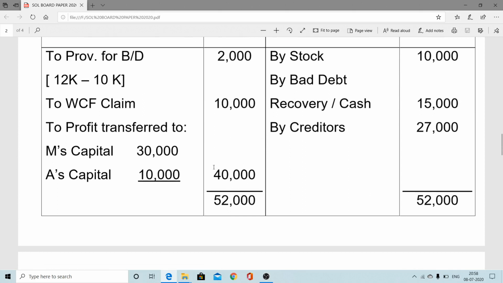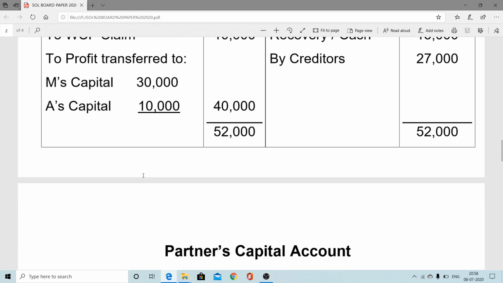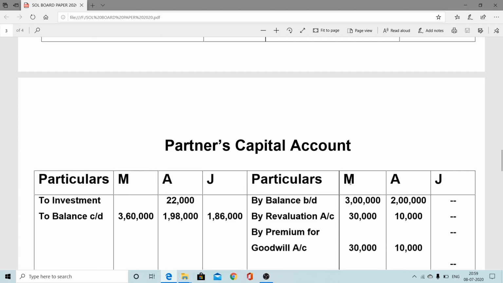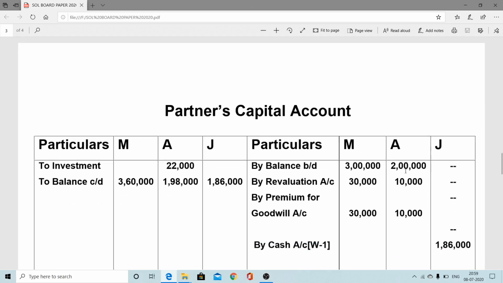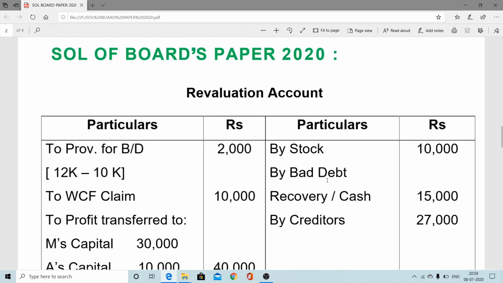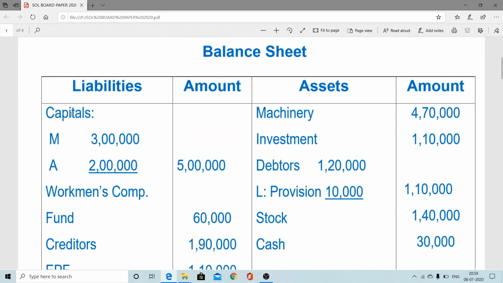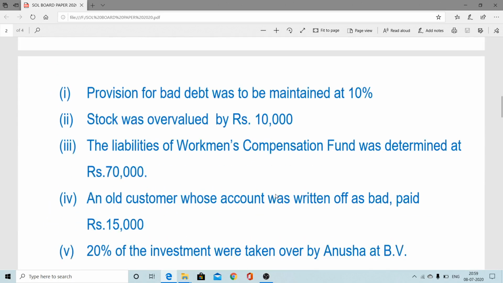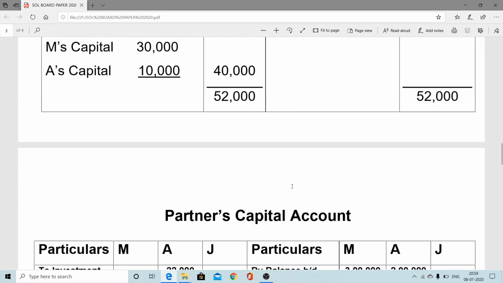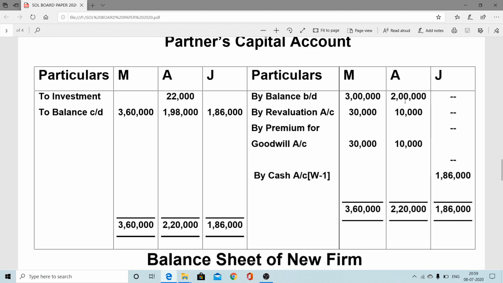That 40,000 we have to distribute to the old partners, Madhuri and Anusha, in their old ratio 3:1. So therefore, Madhuri's share of profit is 30,000 and Anusha's is 10,000. Now after that, we will enter the partners' capital account. The short names we are using are Madhuri, Anusha and Jyoti. Opening balance is provided, 3 lakh and 2 lakh. So you can check here, opening balance is provided. Yes, 3 lakh and 2 lakh. Therefore, by balance b/d in partners' capital, 3 lakh and 2 lakh.